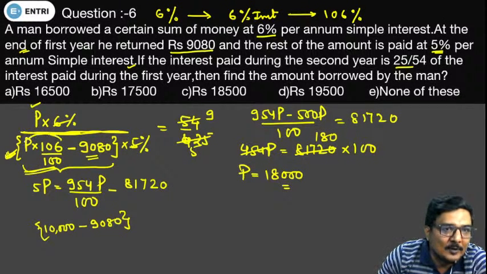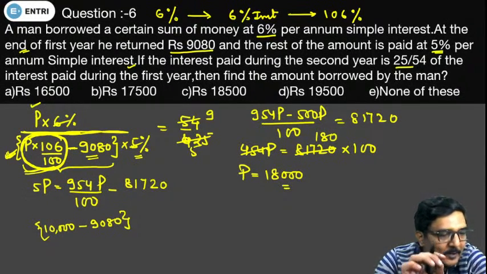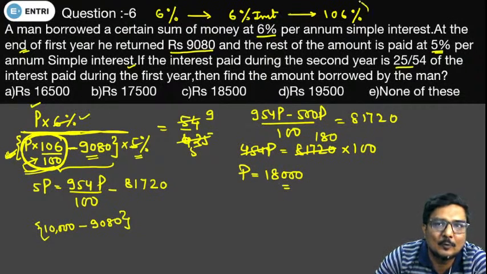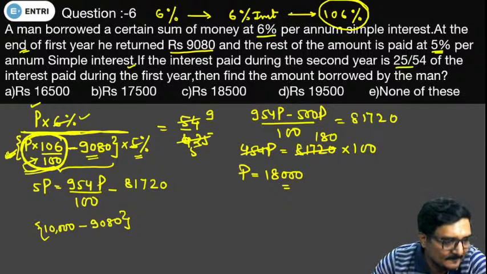This is the amount which will be left after 1 year, and you are not returning the total amount. You have returned only 9080. So the rate of 5% will be applied only on the remaining amount. That's why this is the amount that is left after the first year, and the amount that will be concluded after the first year will be the 6%. The rate of interest is 6%. So the amount comes out to be 106%.